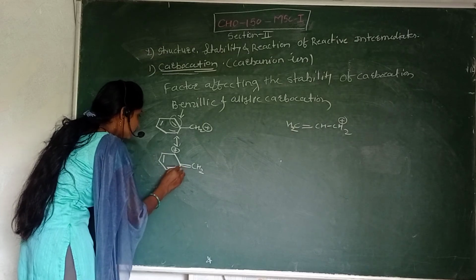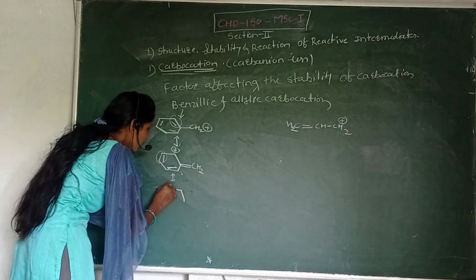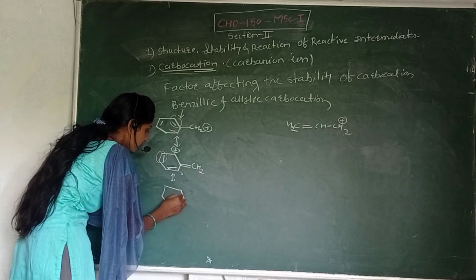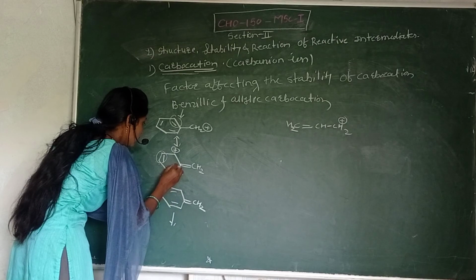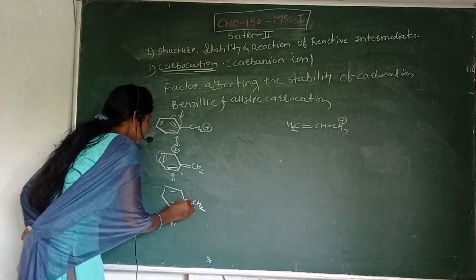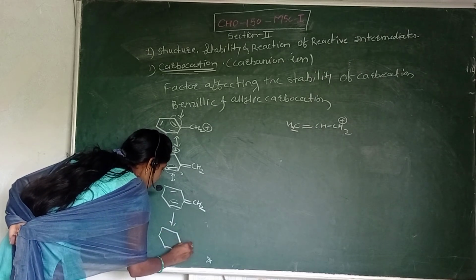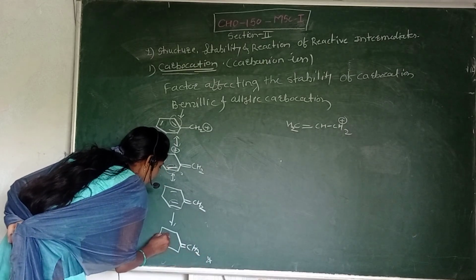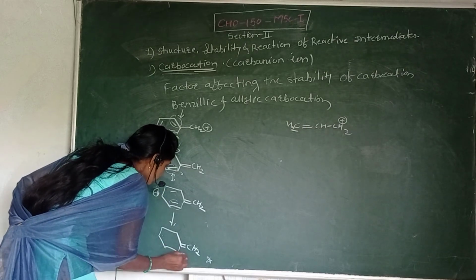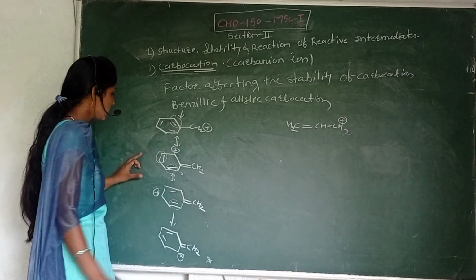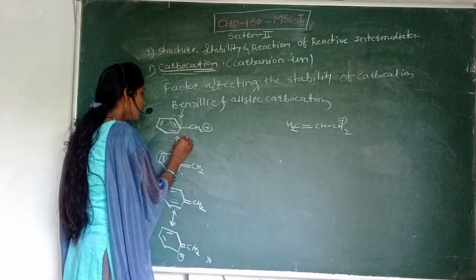Then again this bond shifts, and the resonance takes place in this way, with the positive charge here, again here, and again here. These are the resonating structures, indicated by a double-headed arrow.